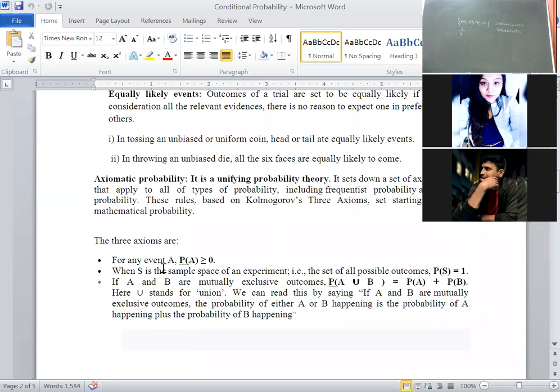Why are we doing axiomatic probability? Why not the other two probabilities, that is classical or empirical? Those probabilities have their own demerits, disadvantages. That's why axiomatic probability is based on set theory. Set theory was discovered by Kolmogorov.